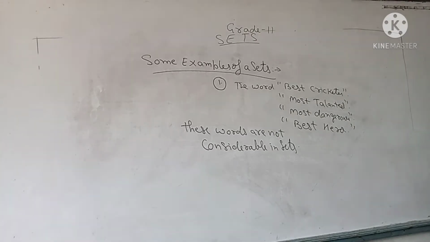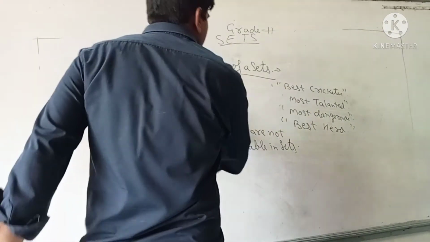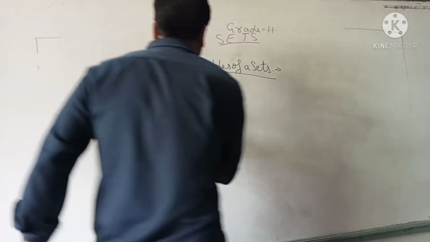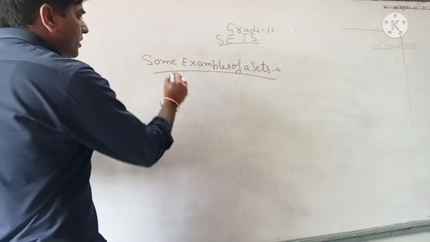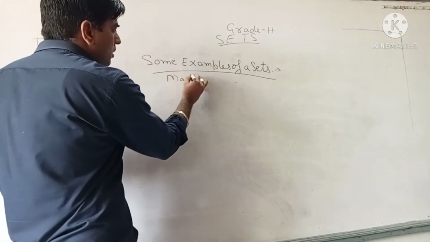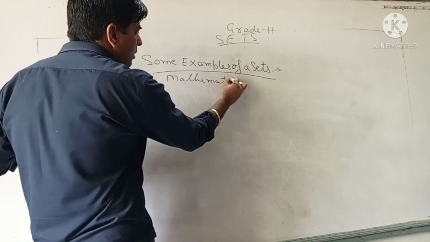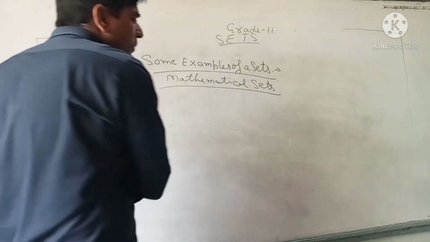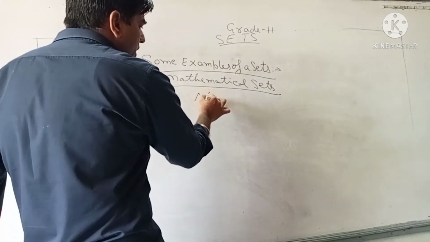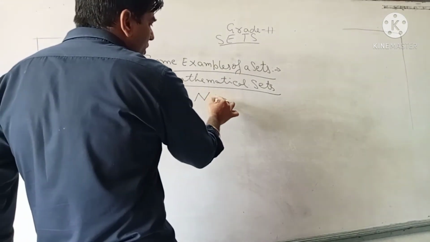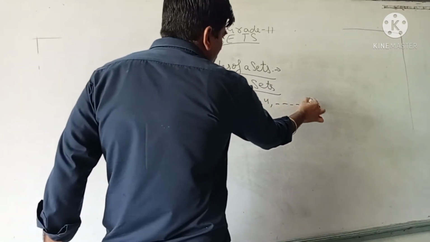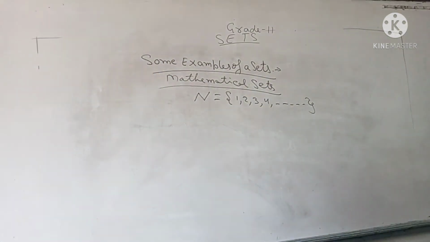For example, see some mathematical sets. The set of natural numbers: 1, 2, 3, 4, and so on up to infinity.